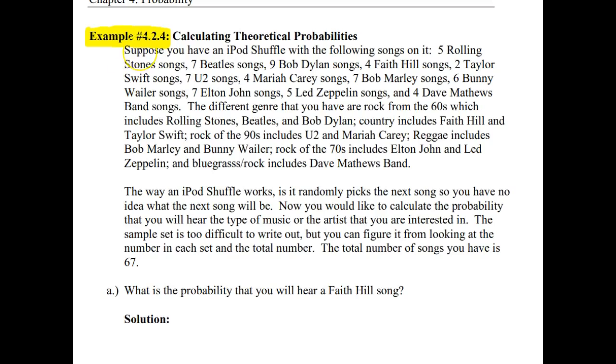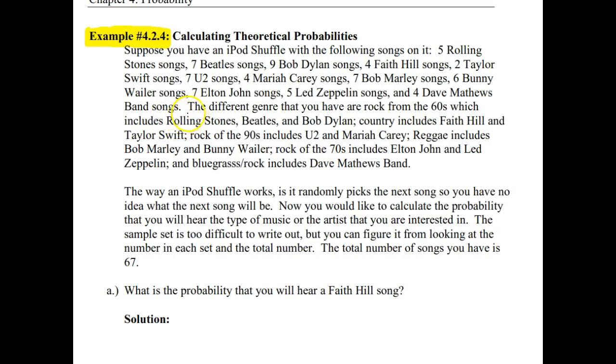So example 4.2.4, calculating a theoretical probability. Suppose you have an iPod Shuffle with the following songs on it. So we got a long list here. We got 5 Rolling Stones songs, 7 Beatles songs, 9 Bob Dylan songs, 4 Faith Hill songs, 2 Taylor Swift songs, 7 U2 songs, 7 Mariah Carey songs, 7 Bob Marley songs, 6 Bunny Wailer songs, 7 Elton John songs, 5 Led Zeppelin songs, and 4 Dave Matthews Band songs.